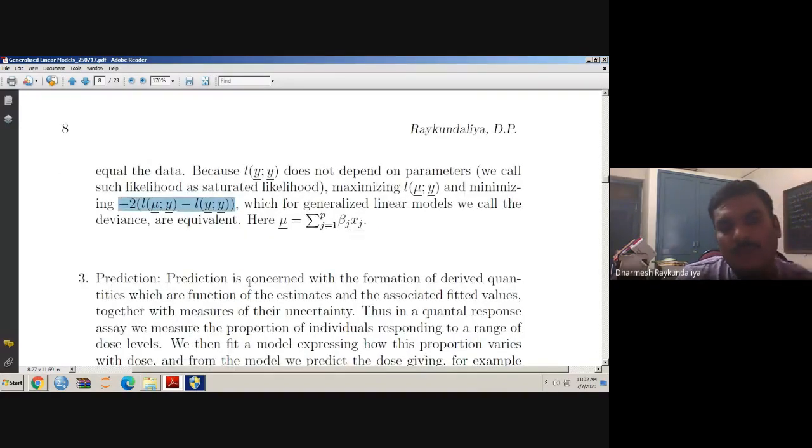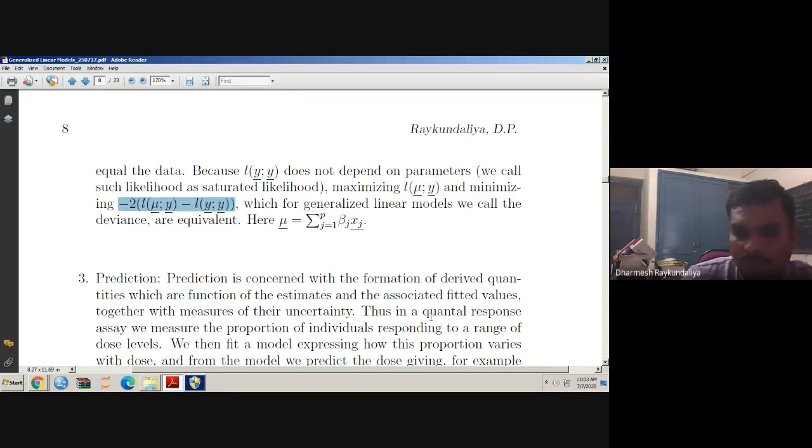Once the fitting part is over, first you select the model. Model selection is the first step. The second step is estimation of the parameters by minimizing the deviance. And third, once those two steps are achieved, your next target is prediction. Prediction is concerned with the formation of derived quantities, which are functions of the estimates and the associated fitted values, together with measures of their uncertainty.